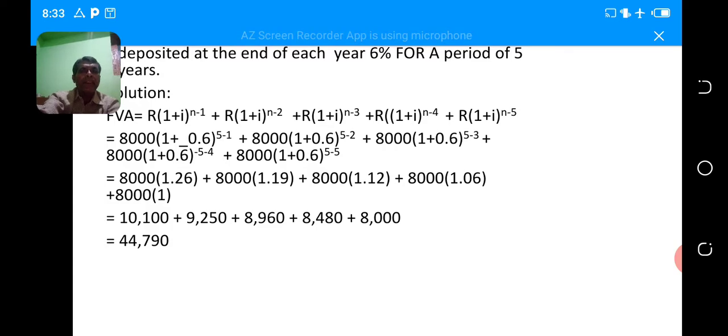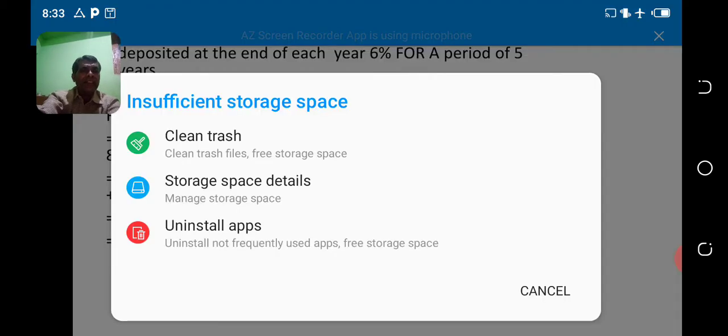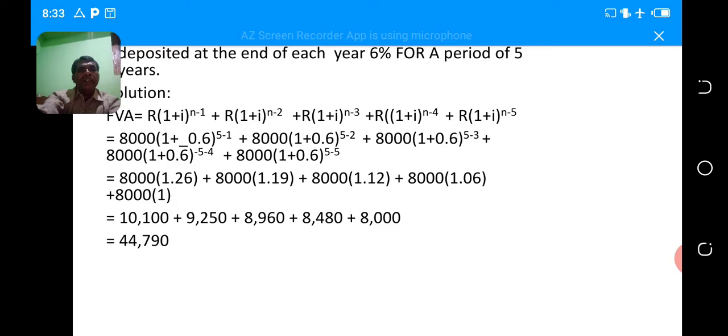We can compare these two. First year future value will be 2,100 higher. Last year, that is fifth year, future value will be 8,000. In the sense, if you kept 5 years, the interest will be how much? 2,100.